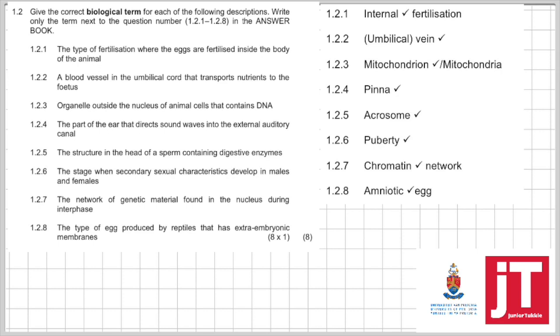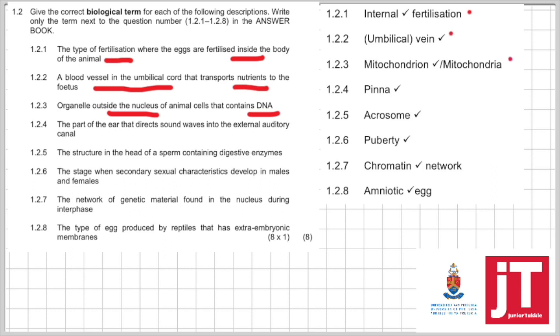1-1. The type of fertilization where eggs are fertilized inside the body. Now we're mentioning inside the body, so that type of fertilization is, of course, internal fertilization. 1-2. A blood vessel in the umbilical cord that transports nutrients, that we know is the umbilical vein. 1-3. The organelle outside the nucleus that contains DNA, that, of course, is the mitochondria.